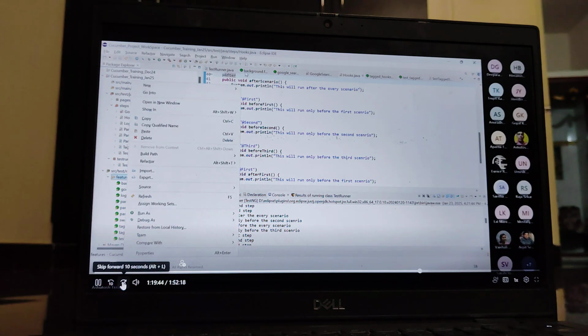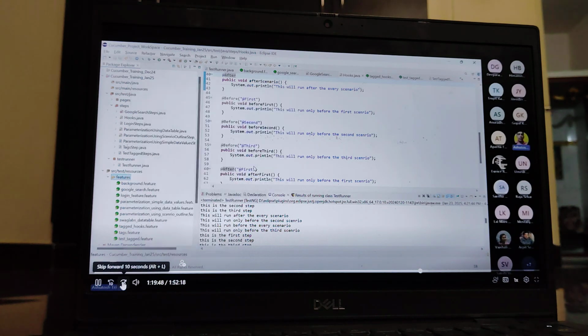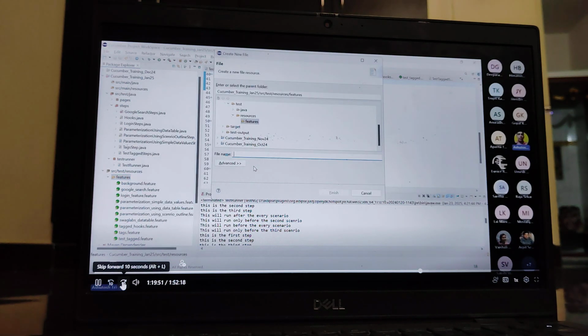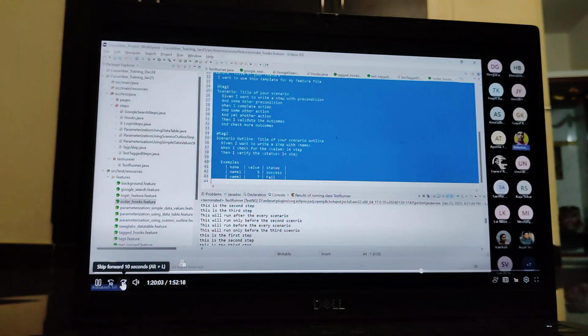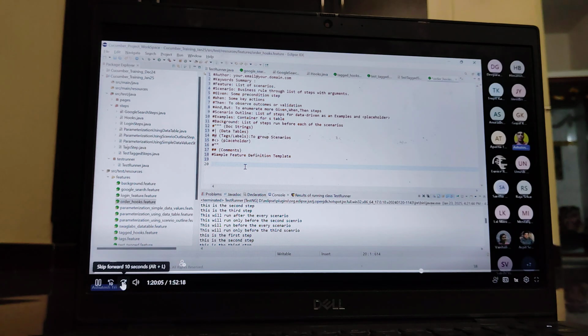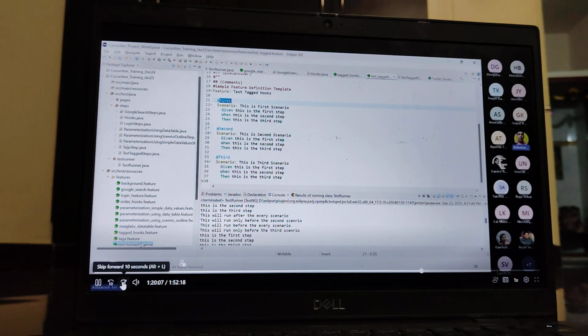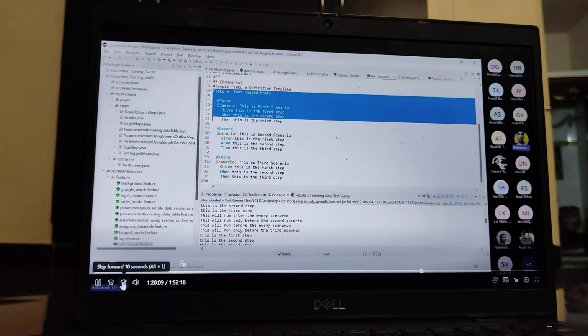I give the feature file name order_hooks.feature. I created the order_hooks feature. Just remove all this. Simple way: go to the tag feature, copy it, and paste it in order hooks.